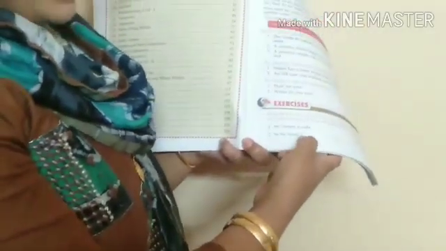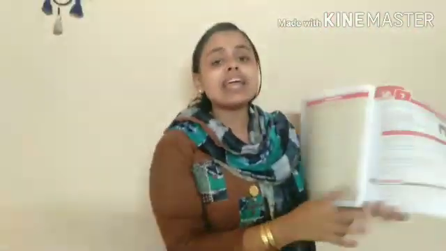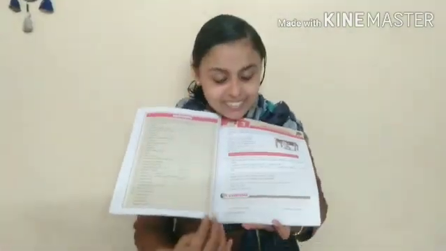I'll give you one more example here. He, my friend, is. How can we make it in correct order? Can you give me the answer?